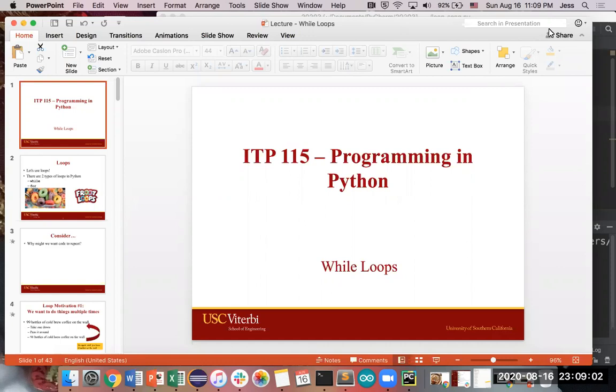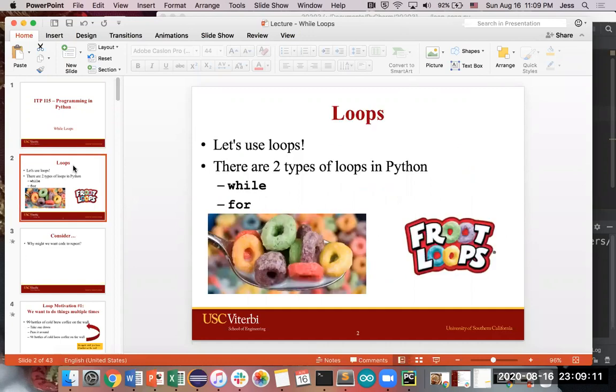All right, so today we're going to be talking about loops, which is a concept that we use in programming a lot when we want to repeat certain actions over and over and over again. In Python, there are two kinds of loops. There's a while loop and there's a for loop. So in this video, I will be covering the first type, which is while loops. The next couple of videos will be covering for loops, and that's kind of it for loops in Python.